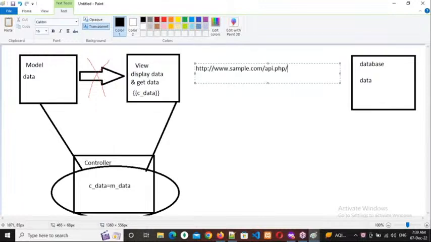In that they will write so many functions. One of the function names is get users. That is a function: get users parenthesis curly braces. In that, they will write some database queries. Understanding my point?